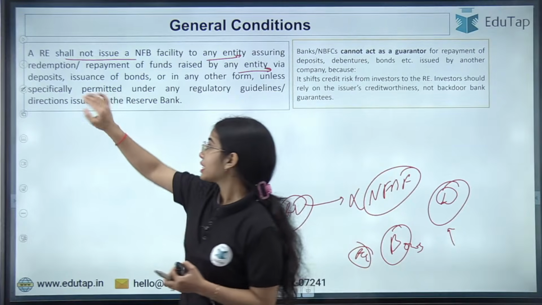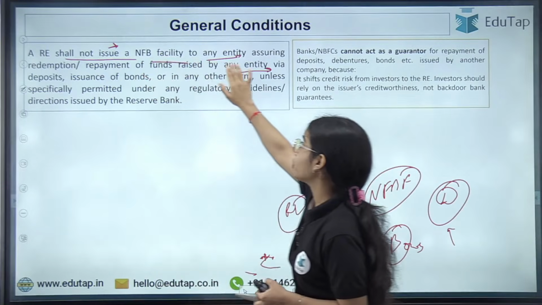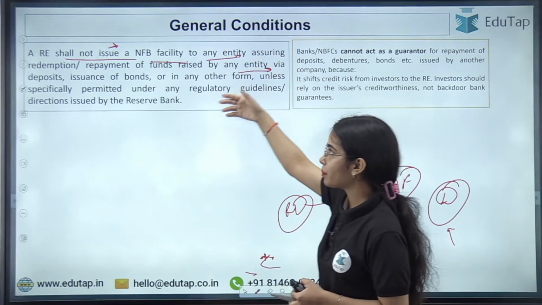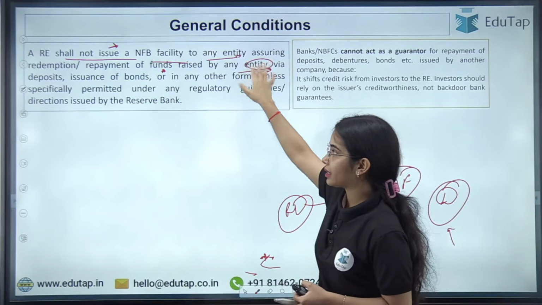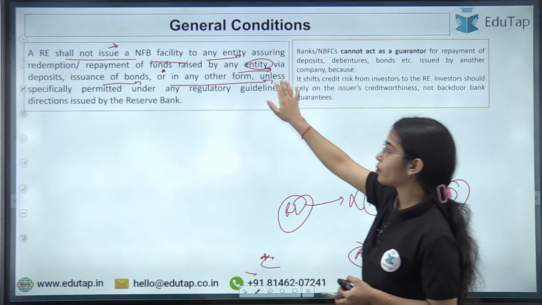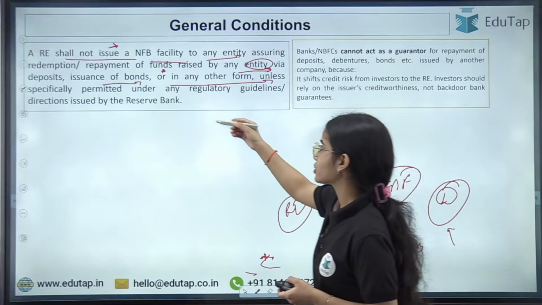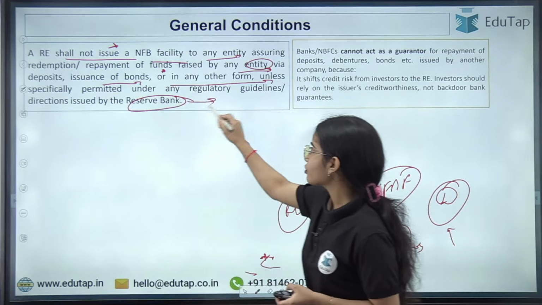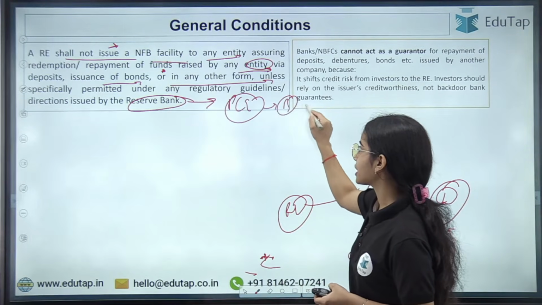So a regulated entity shall not issue a non-fund based facility to any entity assuring repayment of funds or taking the guarantee for deposits, issuance of bonds or in any other form, unless specifically permitted by the Reserve Bank of India. The Reserve Bank of India has permitted the PC for the bonds, not the guarantees and such.